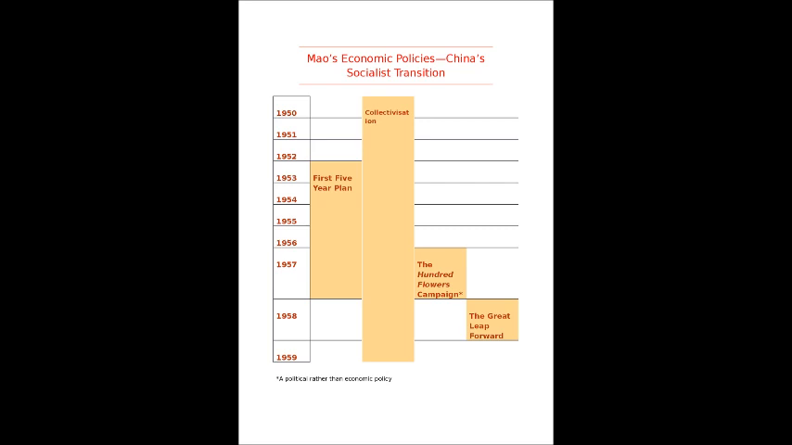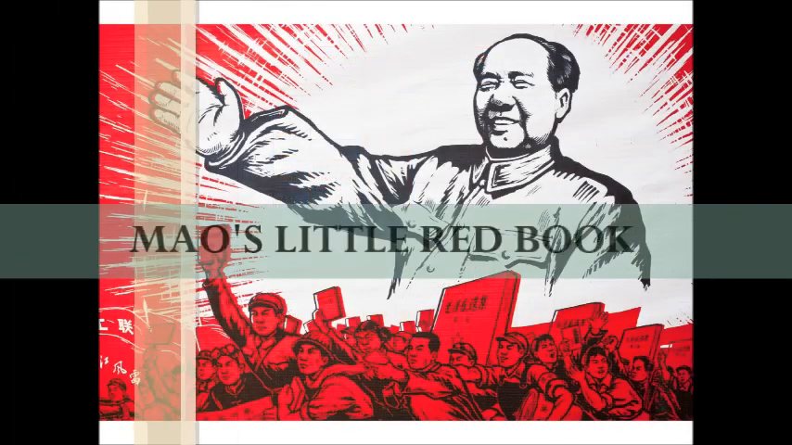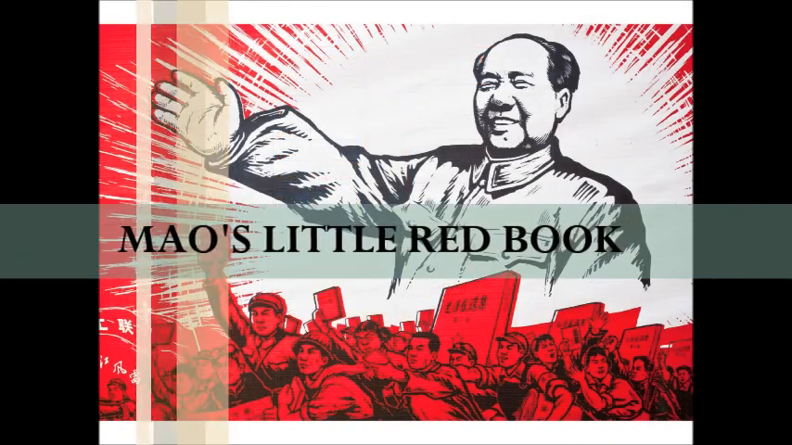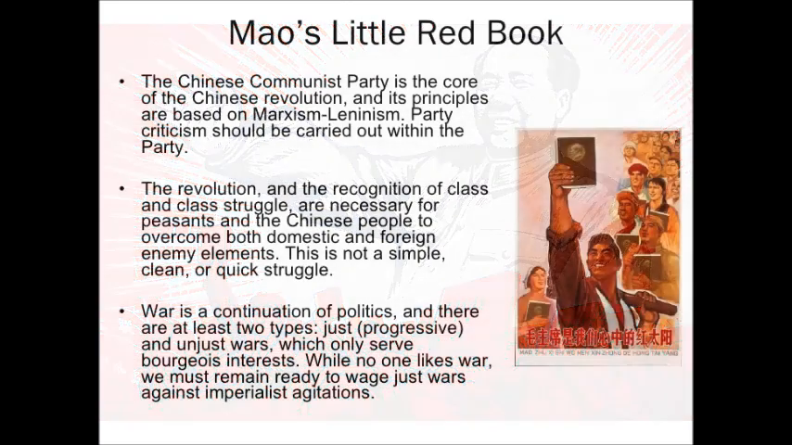Mao's Little Red Book. The Chinese Communist Party is the core of the Chinese Revolution, and its principles are based on Marxism and Leninism. Party criticism should be carried out within the party. The revolution and the recognition of class and class struggle are necessary for peasants and for Chinese people to overcome both domestic and foreign enemy elements. This is not a simple, clean or quick struggle.